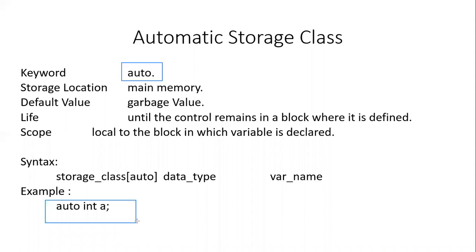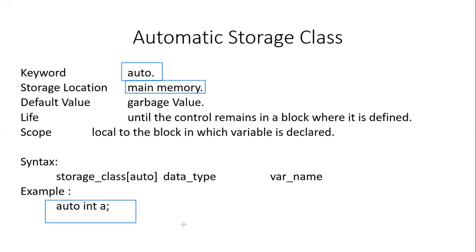What are the various features of the automatic storage class? It is stored in the main memory. By default, if you do not initialize an automatic variable, it is initialized with a garbage value, meaning any garbage value that is there in the memory. Like in our example also, we have not initialized this variable. We can initialize an automatic variable by auto int a equals 10. And if you do not initialize it, it will contain the garbage value.